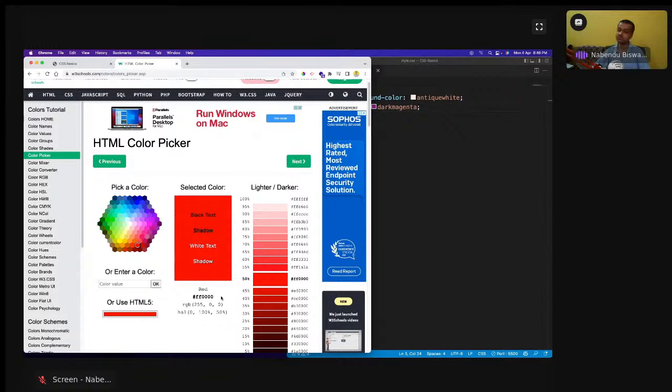And there is another thing which most of us have forgotten, which is the hexadecimal system. Hexadecimal is not a color code, it is a number system, which is base 16, because the digits 0 to 9 are there, plus the alphabets A to F are also there in hexadecimal. And I think hexadecimal is used in another place, which I can remember, the MAC address.